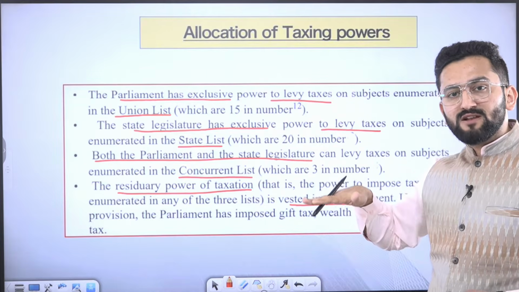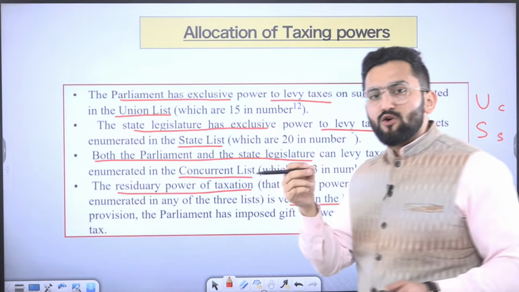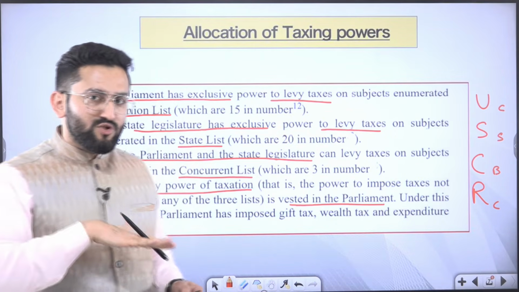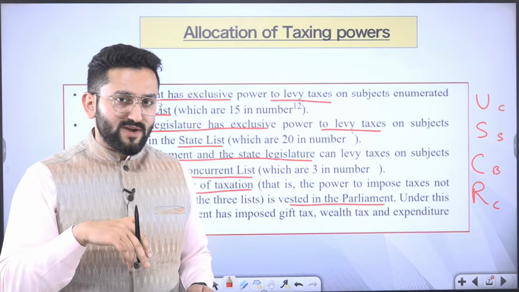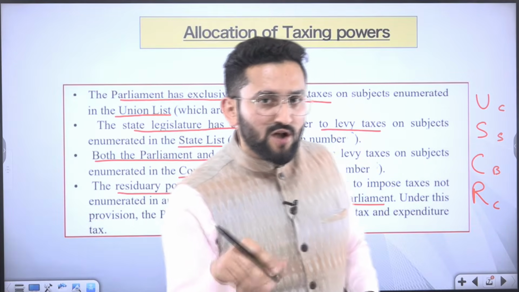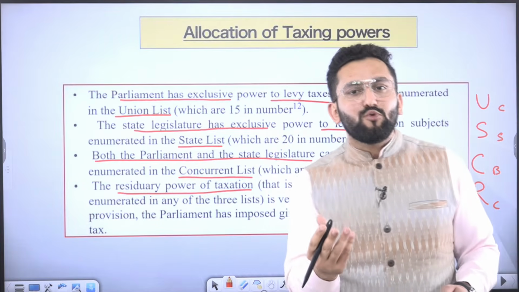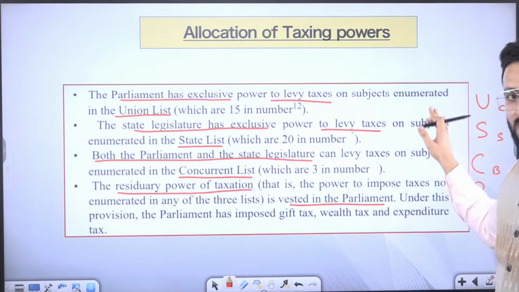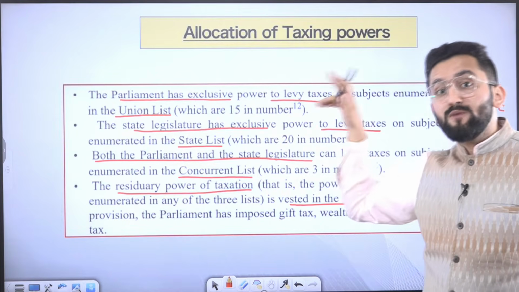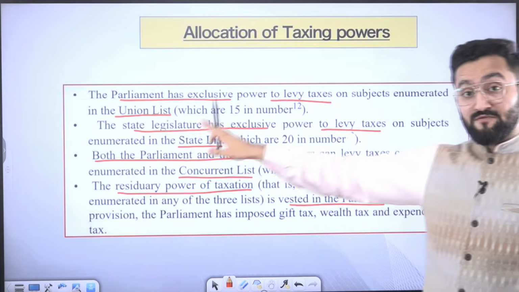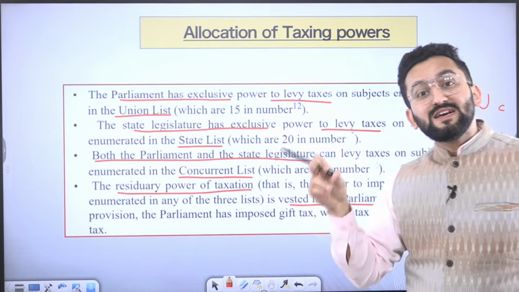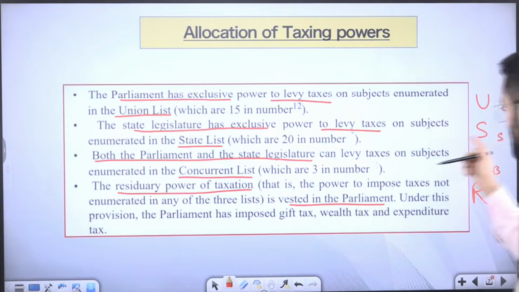How is taxing power divided between center and state? You are well aware of the union list, Schedule 7. We discussed the union list in the legislative aspect as well as the executive aspect. But why the financial aspect? Because certain subjects mentioned in the union list are of a nature where tax can be imposed. In those matters, Parliament has exclusive power to impose tax. Similarly, the state has exclusive power with respect to subjects mentioned in the state list.